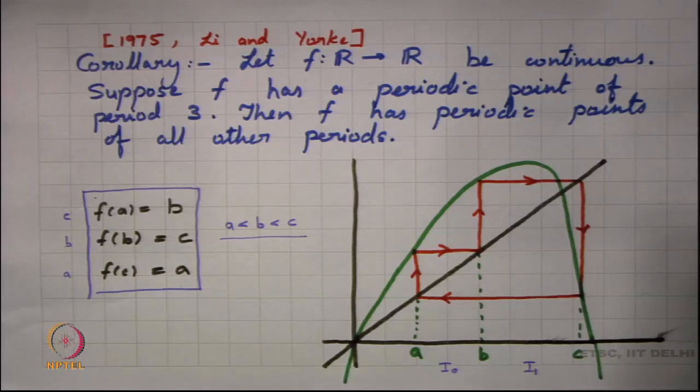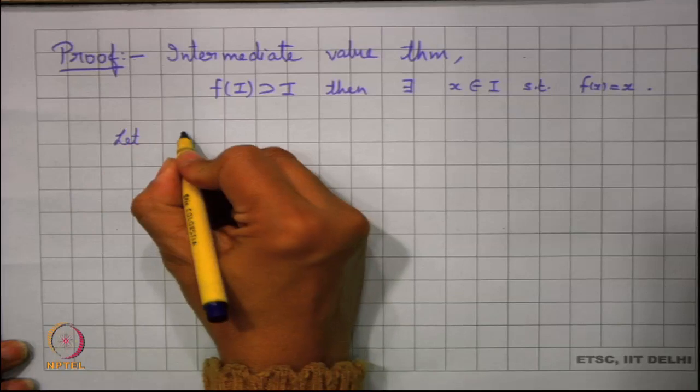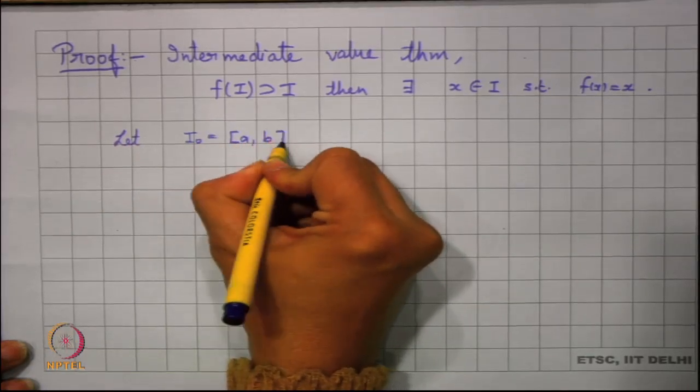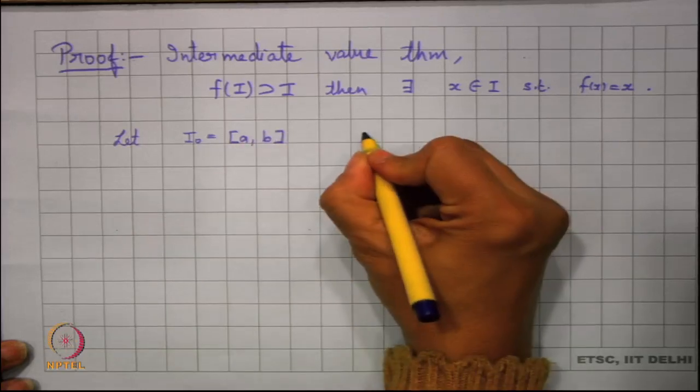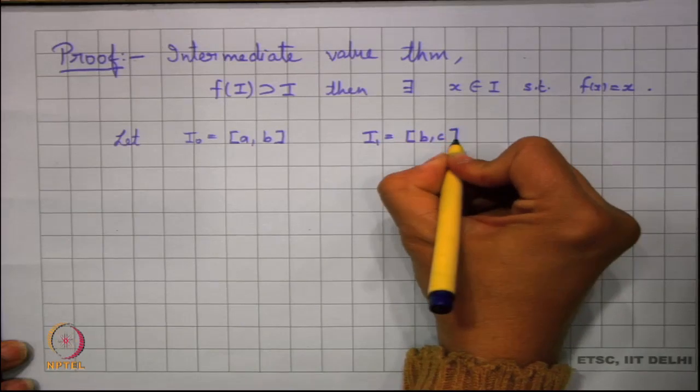So, let I0 be equal to this interval AB and I1 be equal to this interval BC.